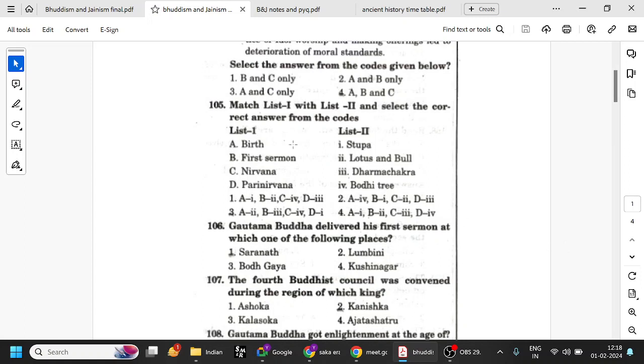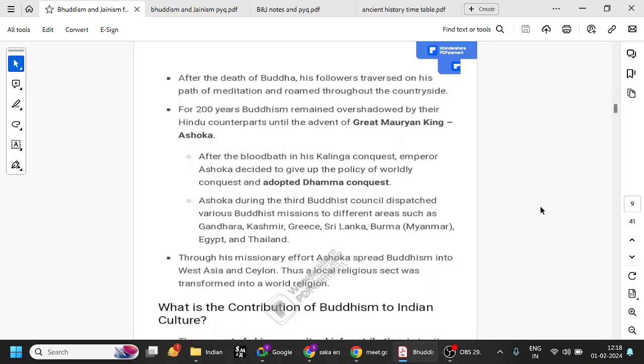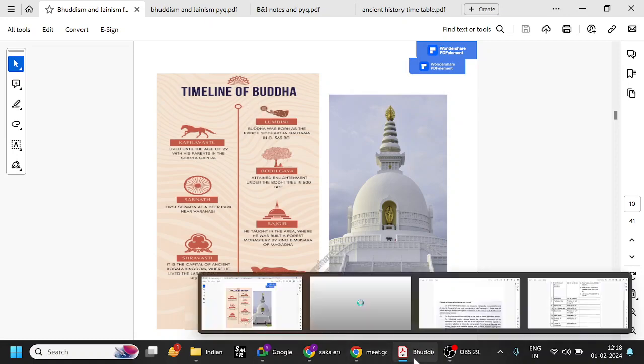So let us look at this. List one with list two, okay? But this is regarding Buddhism. We've seen it multiple times. His death is Kushinagara, and enlightenment is the Bodhi tree, Bodh Gaya, and Mahanishkramana, basically going away from the home, is with horse, and what is this? Elephant, Lumbini, birth. So now let us see the question.